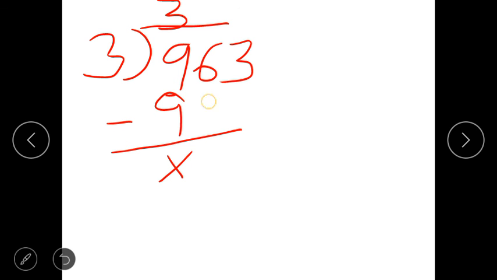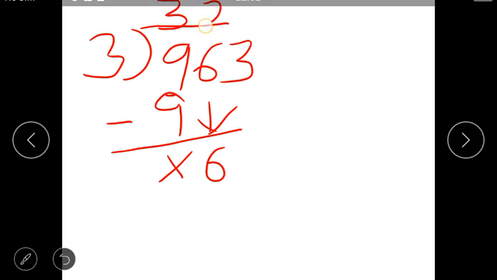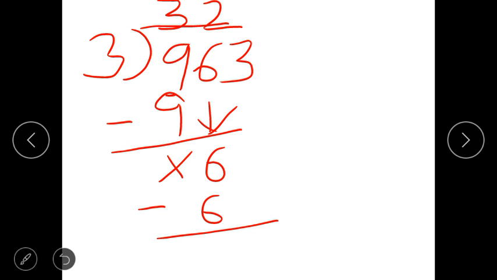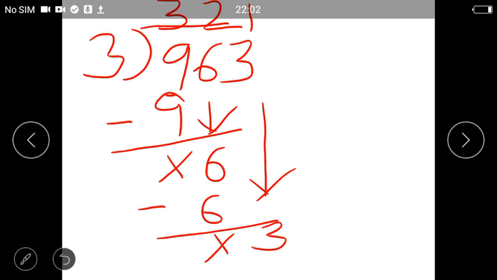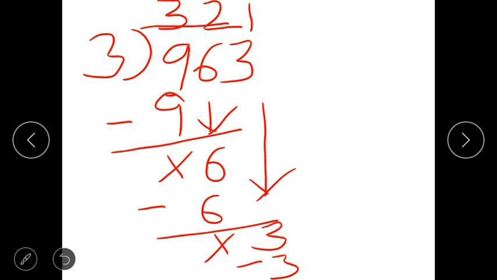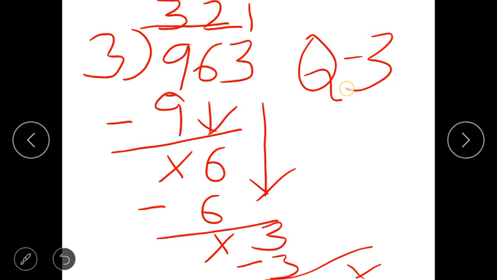Bring down number 6. Now again read the table of 3. 3 1s are 3, 3 2s are 6. Minus 6 minus 6, 0. Now bring 3 down. Now read the table of 3. 3 1s are 3. Minus 0. Then the quotient is 321. Clear? So this way you have to complete this page number 118.